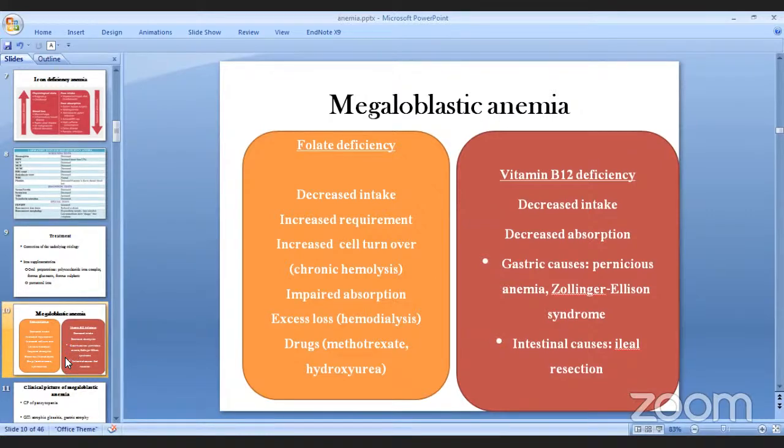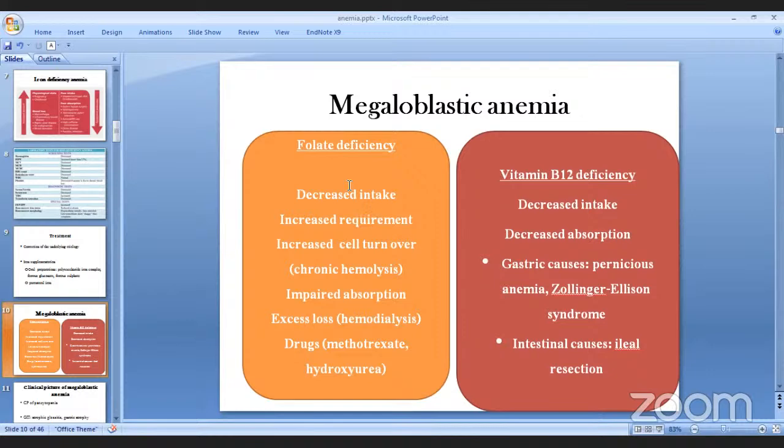Increased requirement चाहिँ कस्तो कस्तो केसेसमा हुन सक्छ त भन्दाखेरि increased cell turnover को केसमा such as chronic hemolysis, कि त pregnant woman को केसमा हुन सक्छ हैन, increased requirement त्यसले गर्दा नि folate deficiency हुन सक्छ, or impaired absorption, है. Or there could be excess loss such as the patients undergoing hemodialysis, है, त्यस्तो केसमा चाहिँ bloodबाट चाहिँ excess folate चाहिँ loss भएको हुन सक्छ. कि त drugs such as methotrexate and hydroxyurea, these are the methotrexate भनेको anti-folate drug भयो, so it is going to cause folate deficiency.